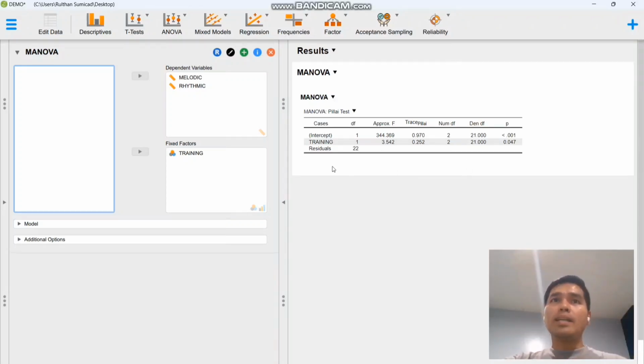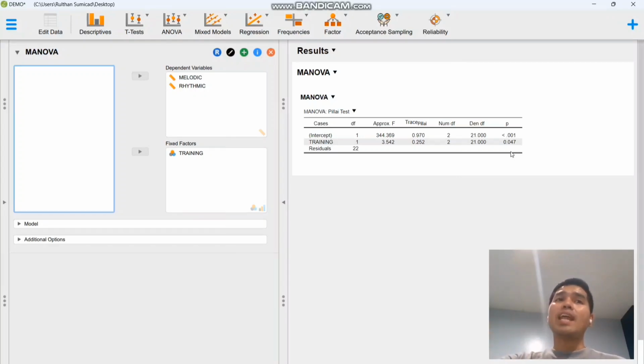So here you go, the result is still the same. It is 0.047, which, like the Jamovi result, rejects the null hypothesis, implying that the two groups, the classical musicians and the jazz musicians, with respect to melodic and rhythmic, have significantly different means.